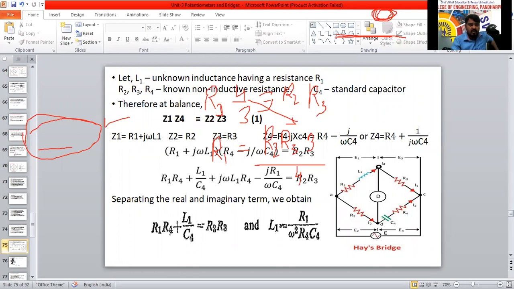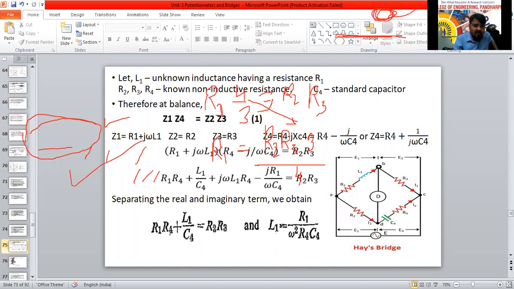No, sir. L1, you substitute the R1 value in the place of L1 here and you will get this equation. After cancelling, R4 omega square get cancelled here, C4 and C4 square get cancelled here, and R4 get cancelled here now.